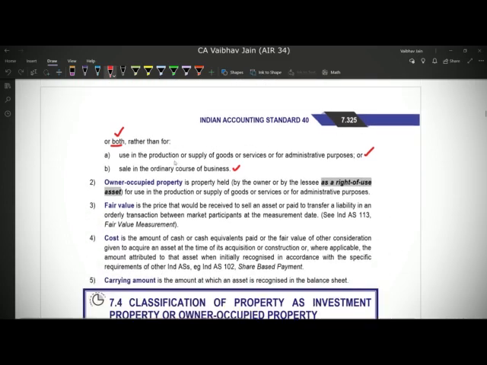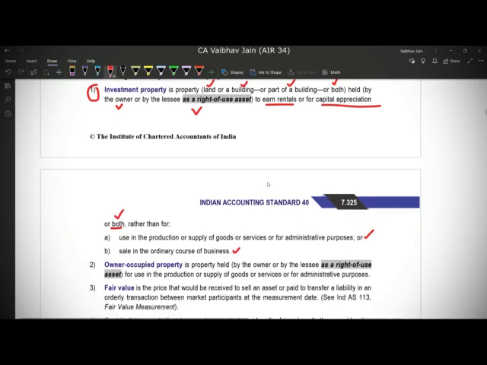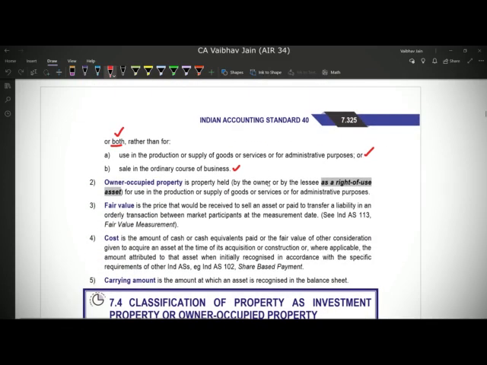Hope it's clear. Now second definition will be of owner occupied property. Owner occupied property is nothing but the property under Ind AS 16. Now owner occupied property is the property held by the owner or lessee as a ROU asset. Again, see, this is the basic amendment which is there in Ind AS 40 with regards to Ind AS 116. That is, wherever we had the word owner, now we also have the word ROU asset because of Ind AS 116, on which I have made a separate video. So this is the main amendment which we will be covering here. Owner occupied property is a property. Again, the word used here is held, and again held has two connotations.